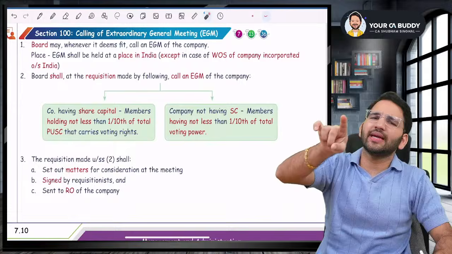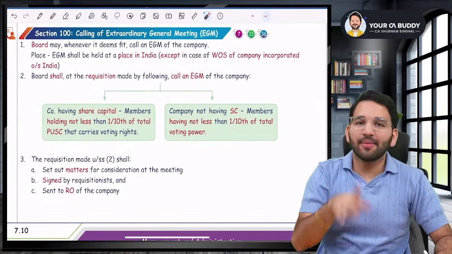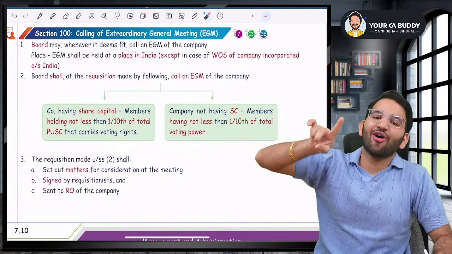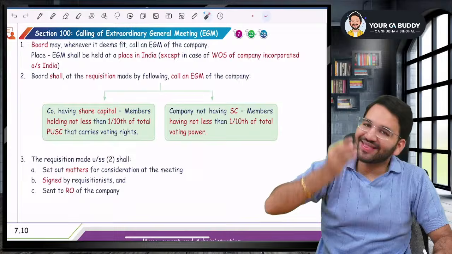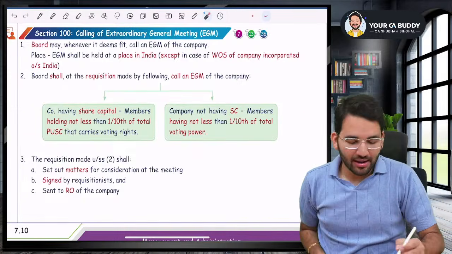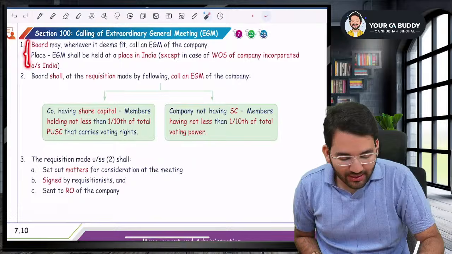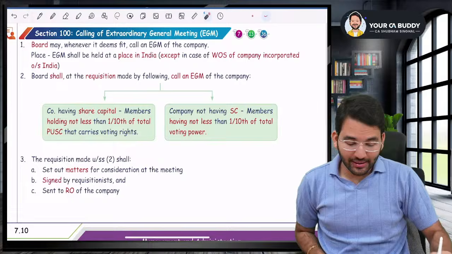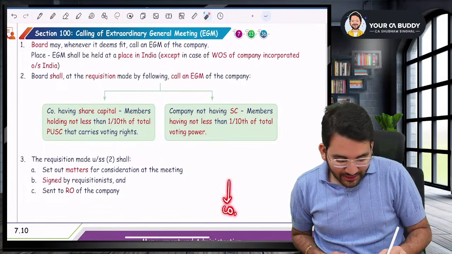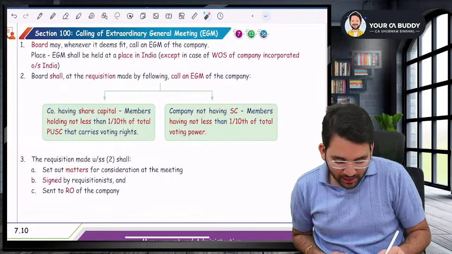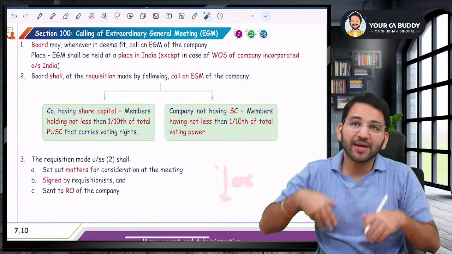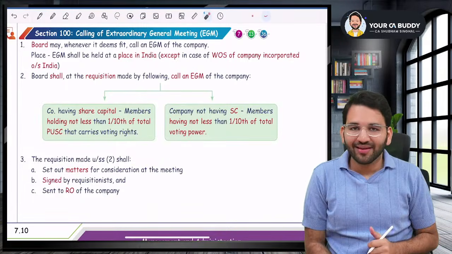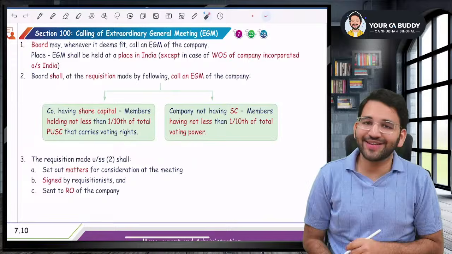Usually you will call the EGM at any place in India. But if your company is a wholly owned subsidiary, partly owned is not allowed, wholly owned subsidiary of a company incorporated outside India, then you can conduct the meeting at any place outside India also. Sir, there is a question on this. There is a very good question on this concept. You have to understand this is only for companies which are wholly owned subsidiaries of a company incorporated outside India. I think there was a question of Piramal Limited or something. You should solve that.